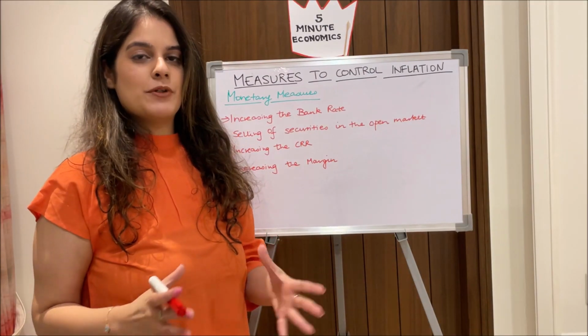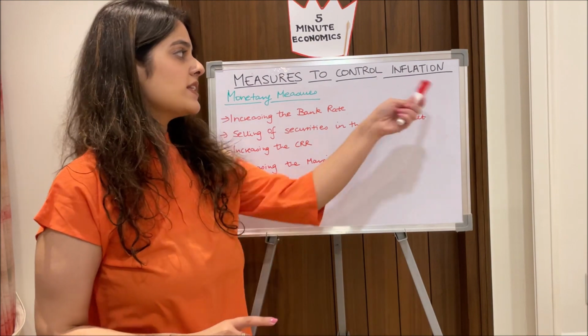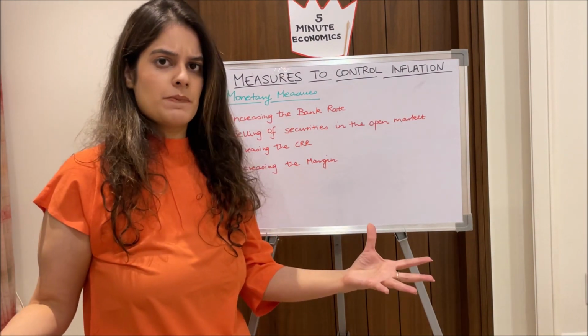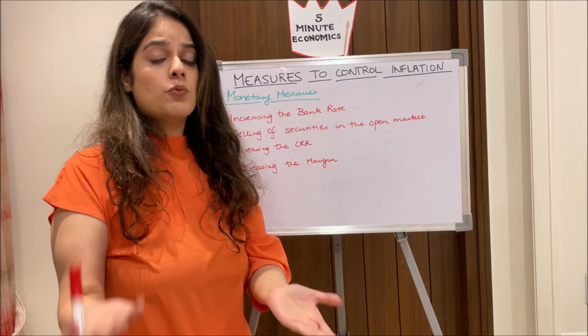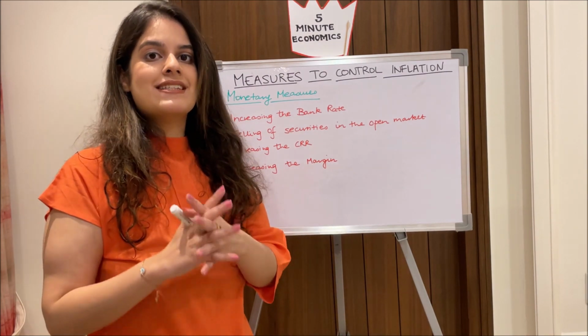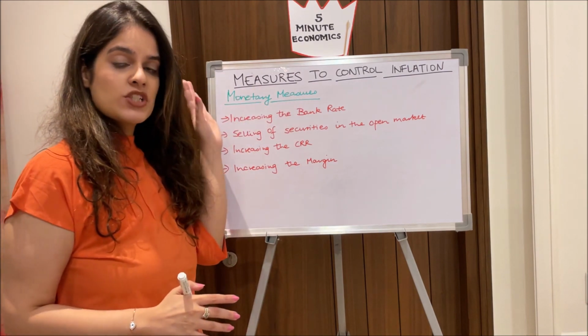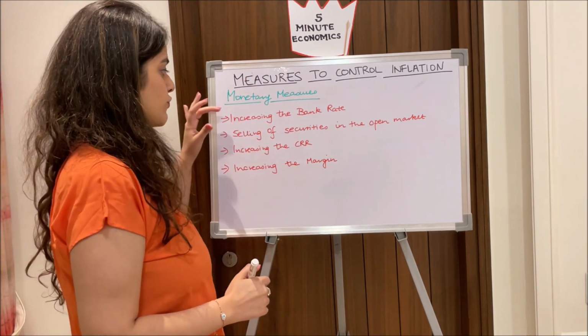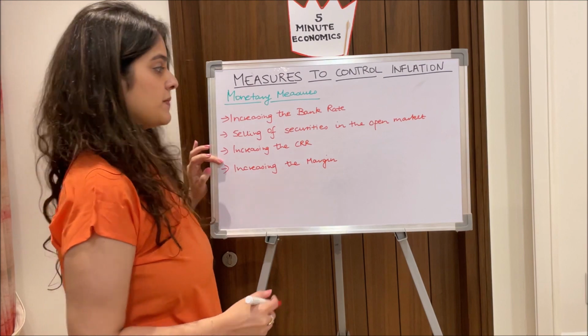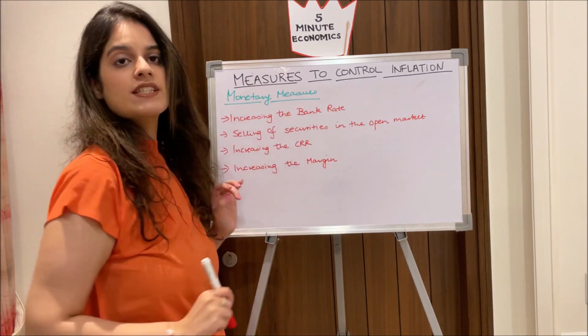So firstly, coming to the measures to control inflation. What is inflation? When there is a lot of money supply in the economy, what we want to do is control that excessive money supply. Monetary measures are those measures which are set up by the RBI. The first and third points I'll explain simultaneously: increasing the bank rate and increasing the CRR.